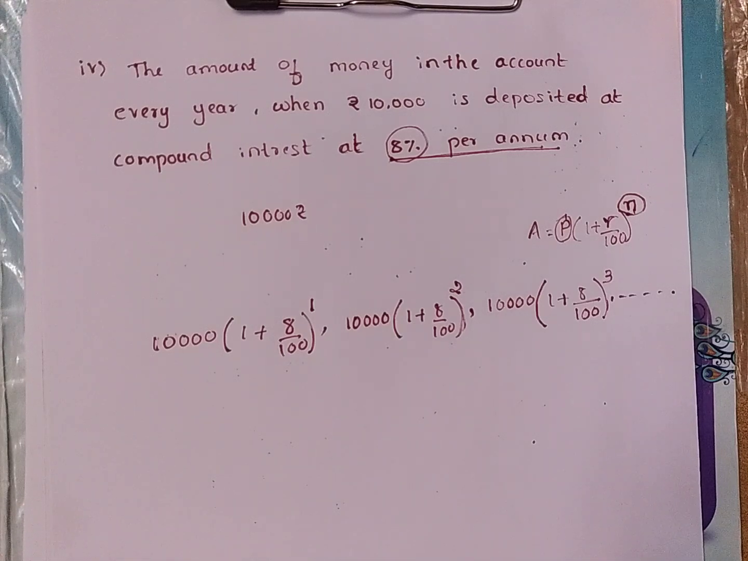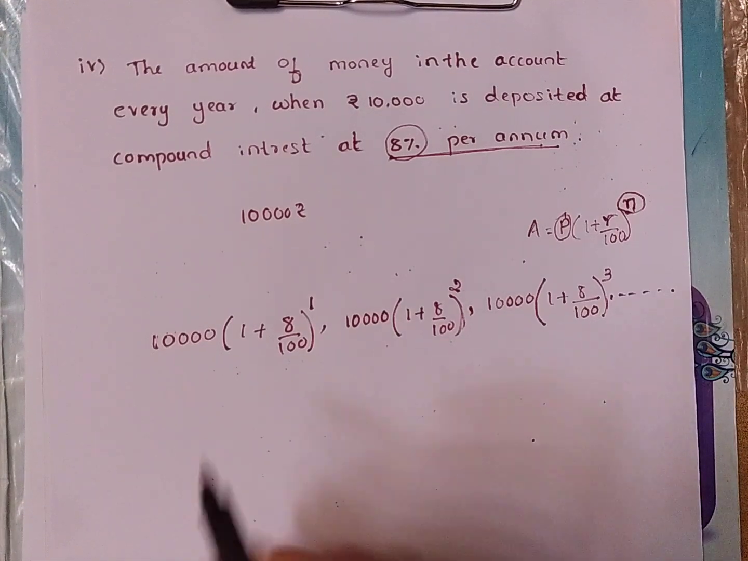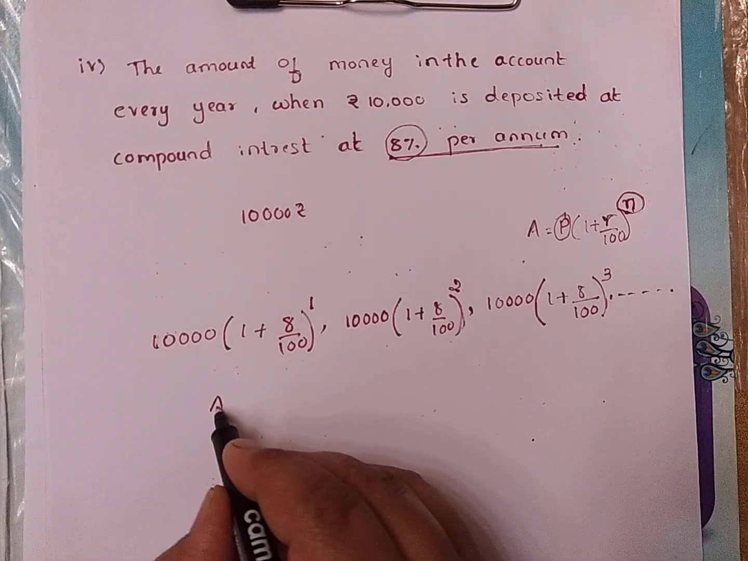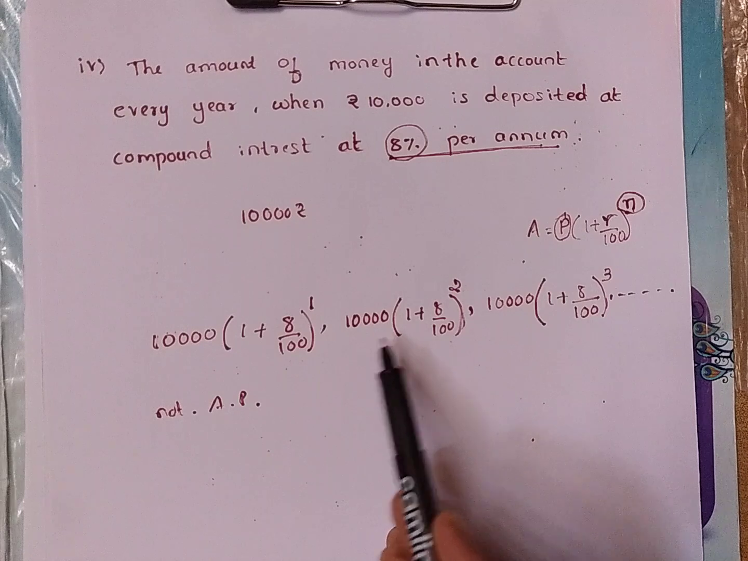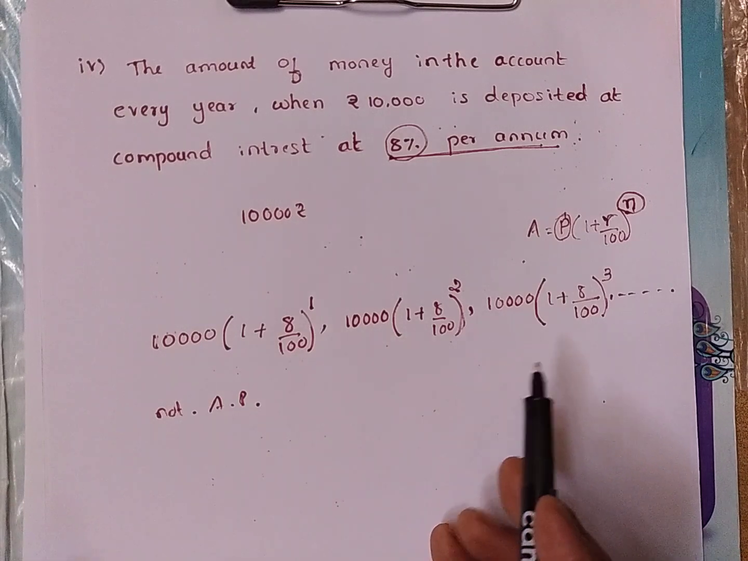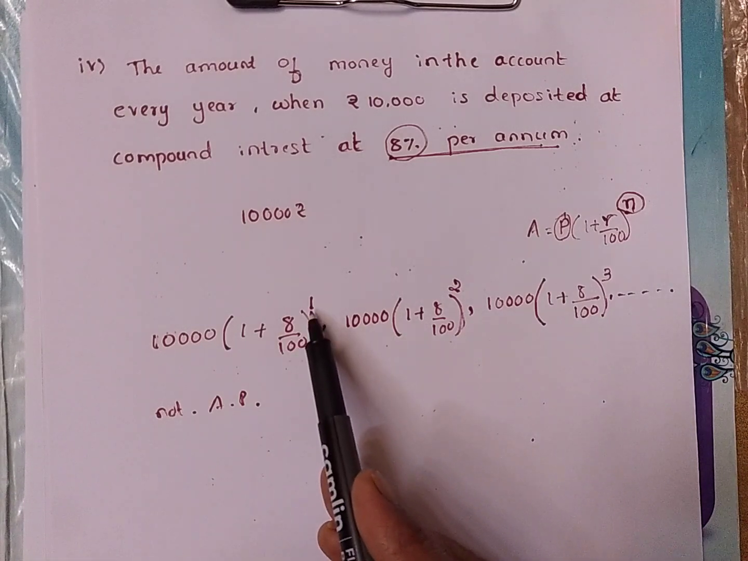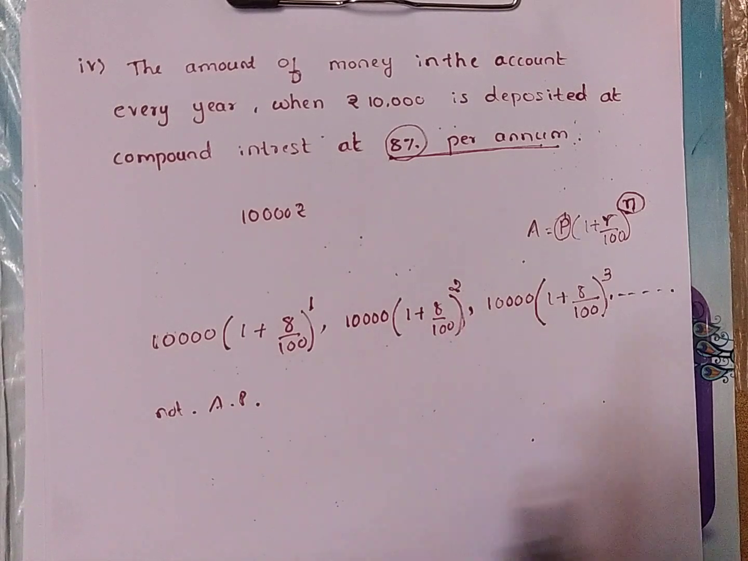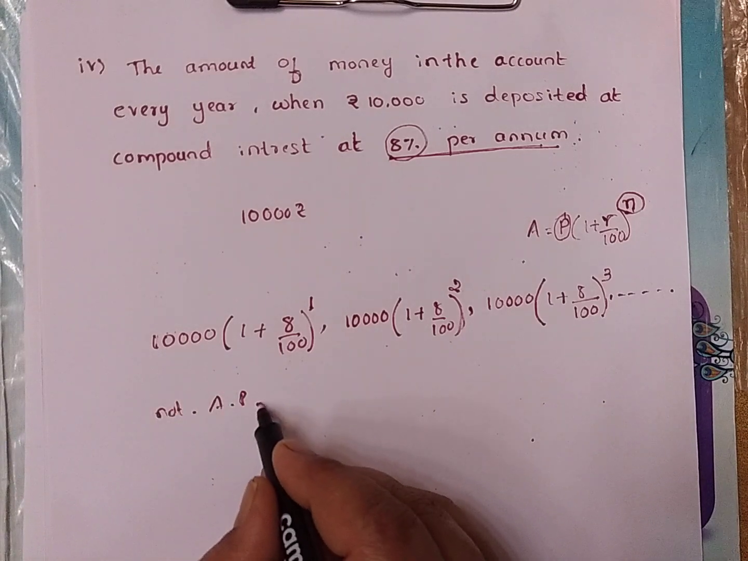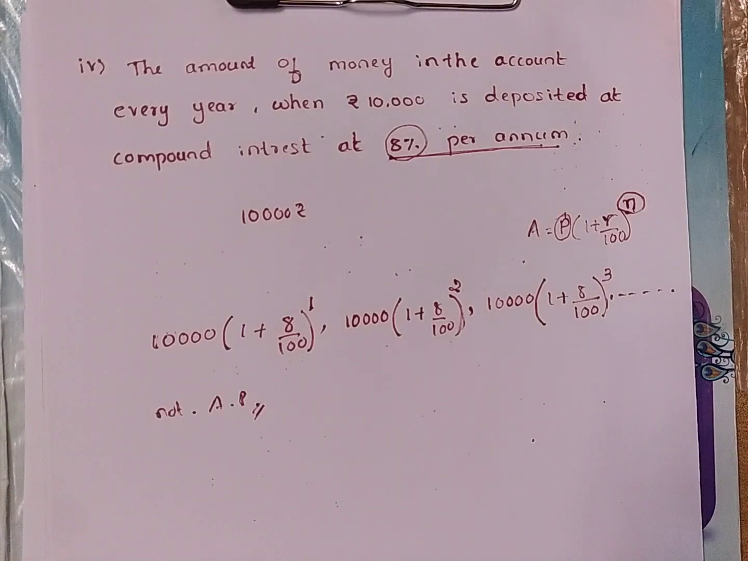So what to check, whether it is an AP or not? This is definitely not an arithmetic progression. Why? Because A2 minus A1 is automatically different, because the power is 1 and the power is 2. When you subtract, the difference is automatically different. Therefore the given sequence is not an arithmetic progression.